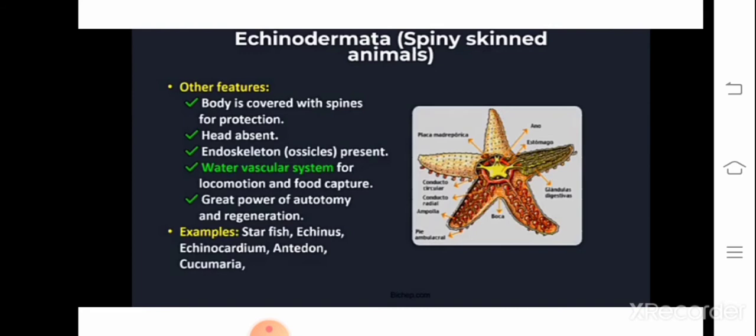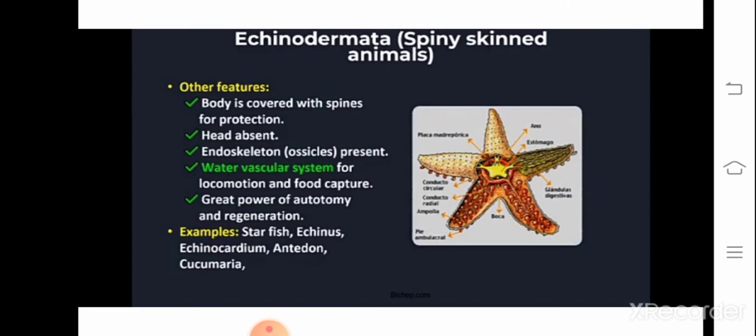Now we'll discuss the special features that only Echinodermata animals have. The special feature is that the dorsal surface looks different from the ventral surface. So here the dorsal and ventral surfaces are different. In the dorsal surface they have the anus, and in the ventral surface they have the mouth. So the digestive system is complete because they have two openings, on the dorsal side and the ventral side.